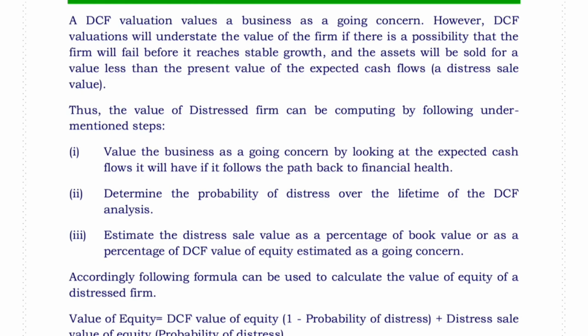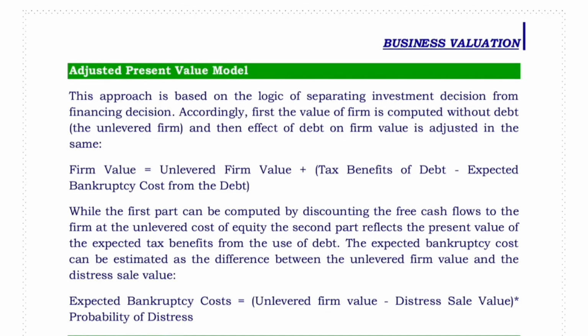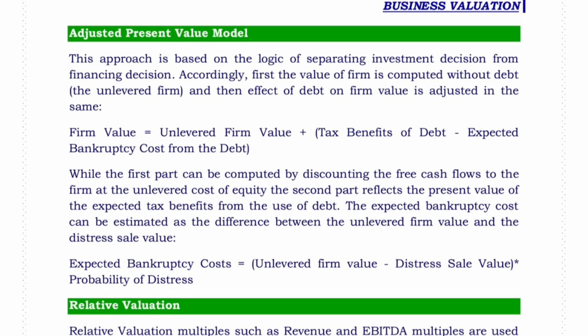Next model, adjusted present value model. As per this, firm value equals unlevered firm value plus tax benefits of debt minus expected bankruptcy cost from the debt. Expected bankruptcy cost equals unlevered firm value minus distress sale value, times probability of distress.